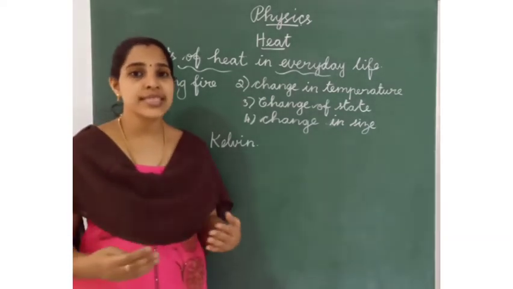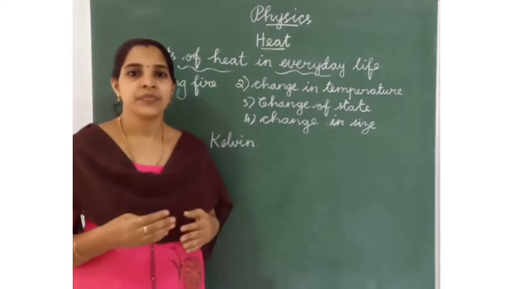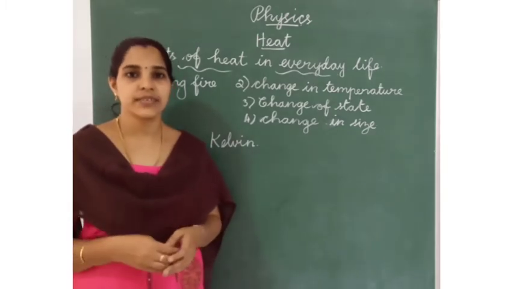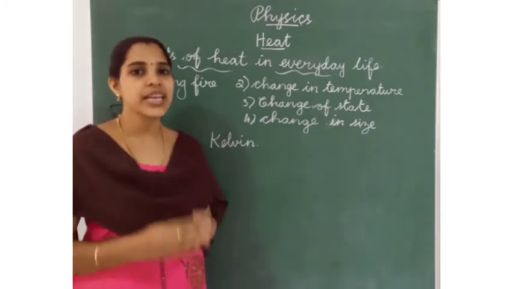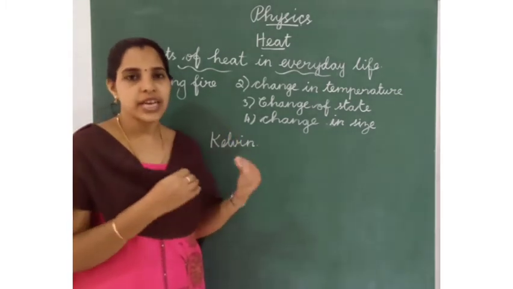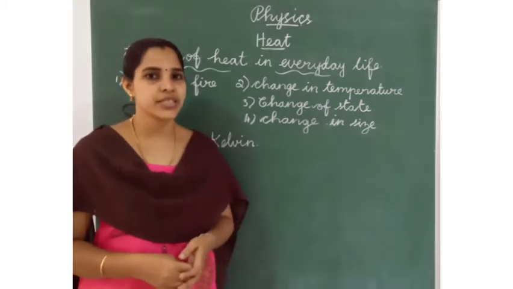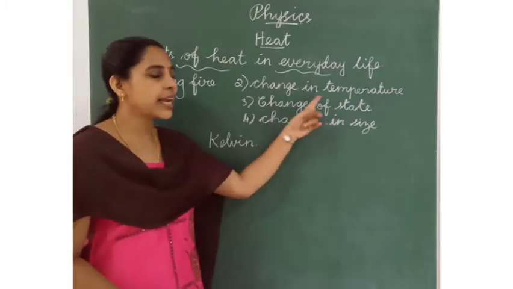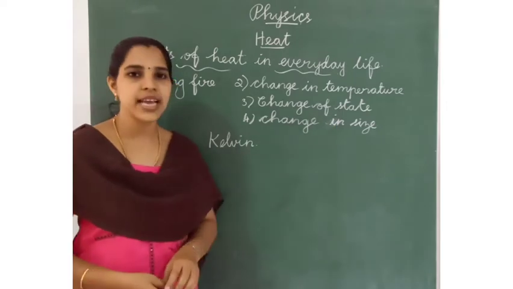Our wet clothes drying in the heat, then melting ice, boiling the water. Yes, these are the effects of heat in our everyday life. And now in our subject we are going to study four different types of effects of heat. What are the four types? Catching fire, change in temperature, change of state and change in size.